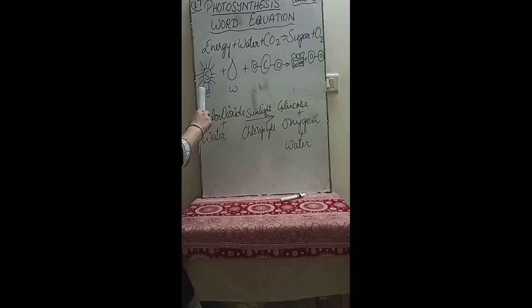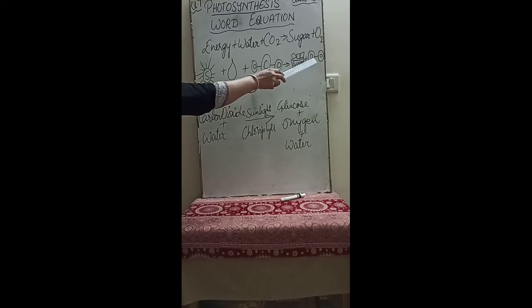Now this is the pictorial representation of the process of photosynthesis. Energy we get from sunlight, this is water and this is CO2. One atom of carbon and two atoms of oxygen, this is CO2. Now these three things, energy, water and CO2, carbon dioxide, combine together in the process of photosynthesis to give out sugar and oxygen.